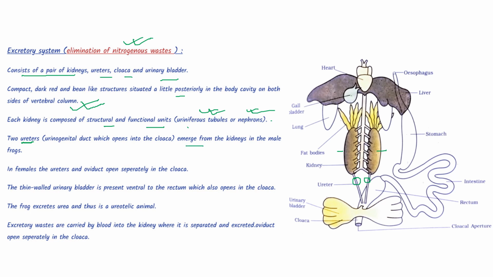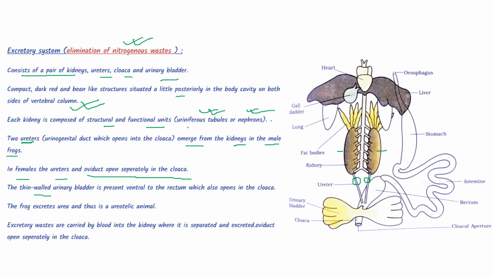They emerge from the kidneys in the male frogs. In females, the ureters and oviduct open separately in the cloaca. Therefore, in female, the ureter is not the urinogenital tract. It is only part of the excretory system. But in case of male, ureters are urinogenital.